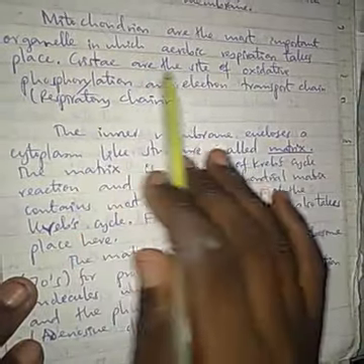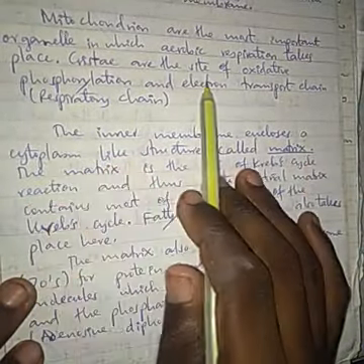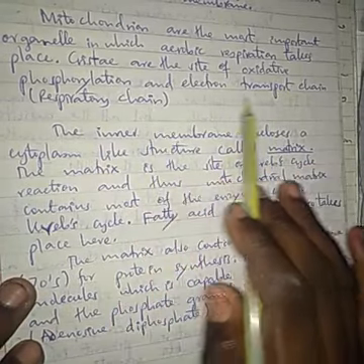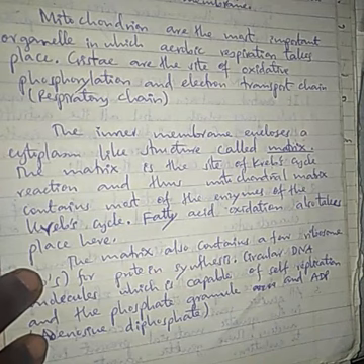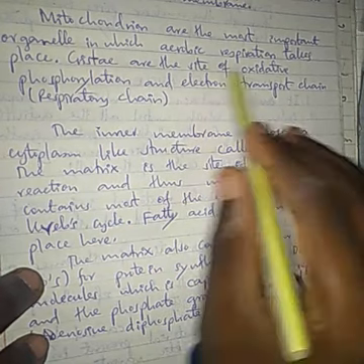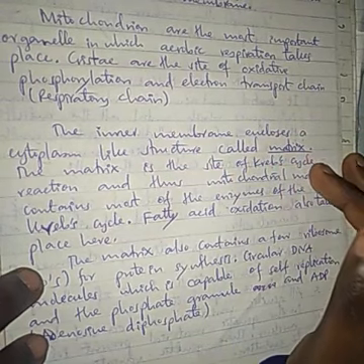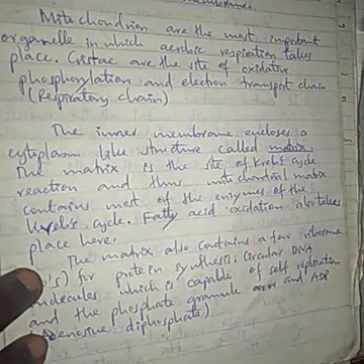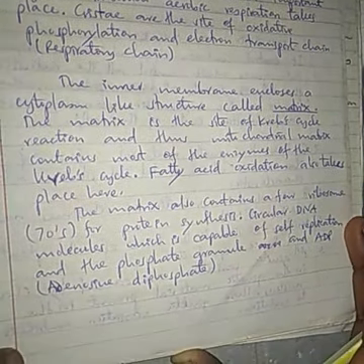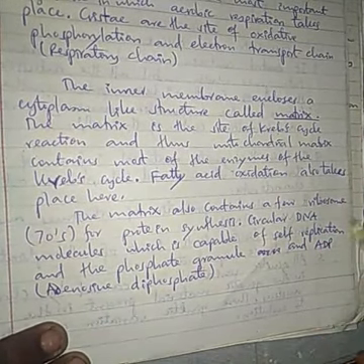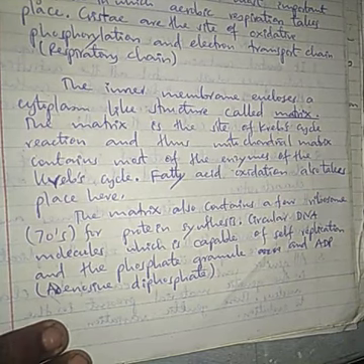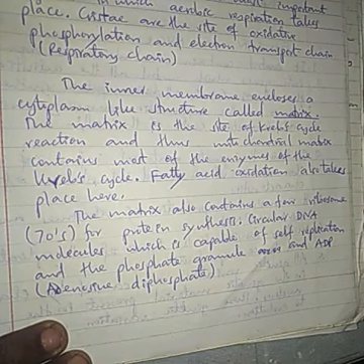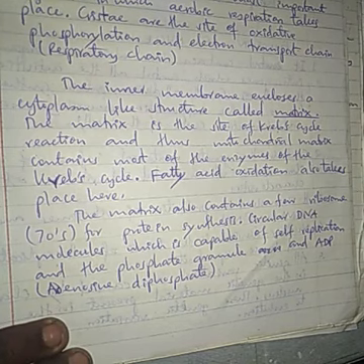Mitochondria are the most important organelle in which aerobic respiration takes place. Cristae are the site of oxidative phosphorylation and electron transport chain, that is the respiratory chain. So mitochondria is where aerobic respiration takes place. Without oxygen, mitochondria cannot perform the electron transport chain, and we shall discuss it in detail in the topic of respiration. Why can mitochondria not proceed to the Krebs cycle and electron transport chain without oxygen? Because respiration is divided into three reactions: glycolysis, Krebs cycle, and oxidation, that is the respiratory chain.